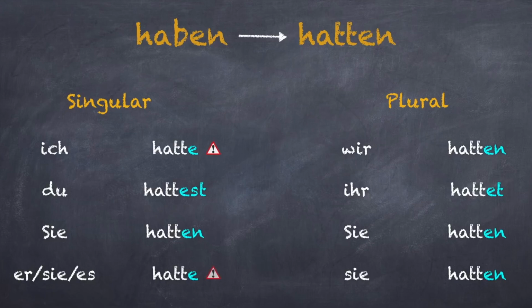Whenever you're conjugating a verb in Präteritum, do remember that the conjugation for ich and er, sie, es is the same.